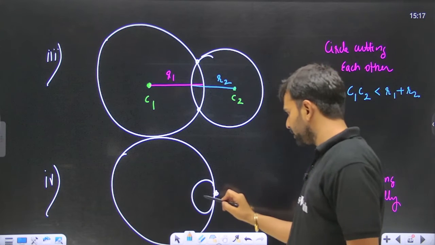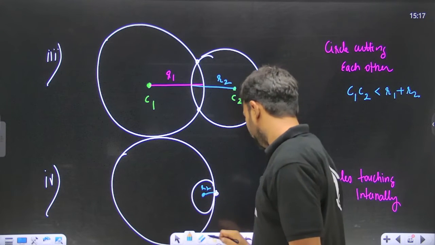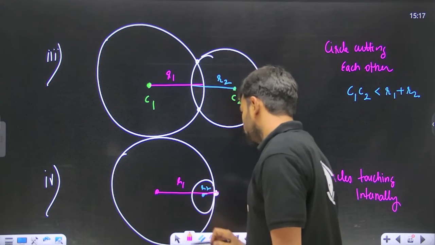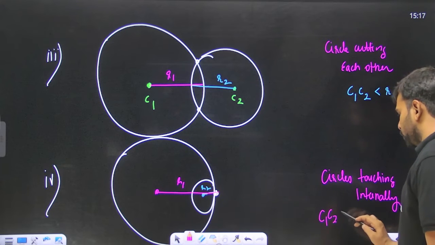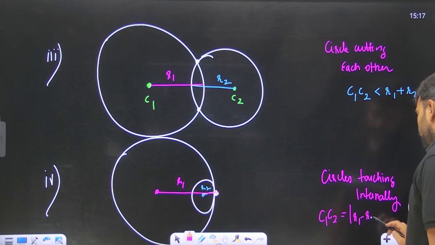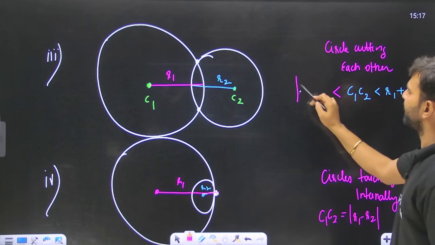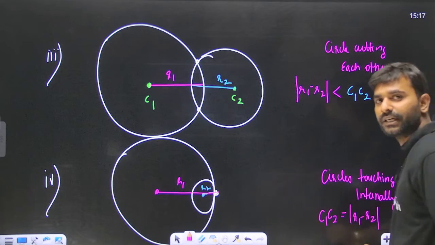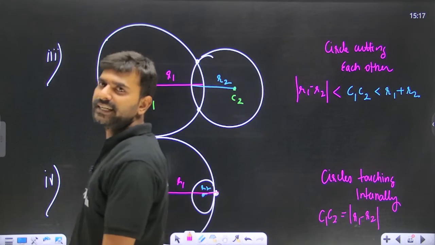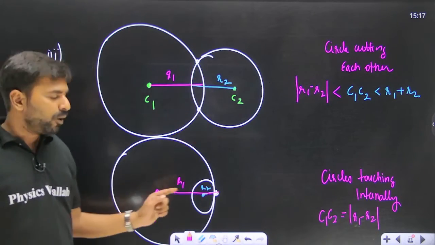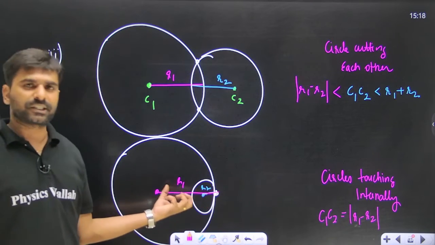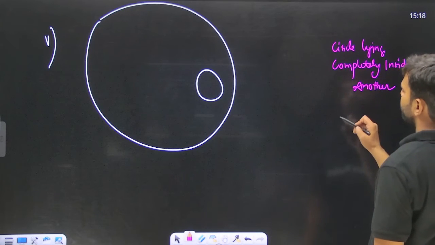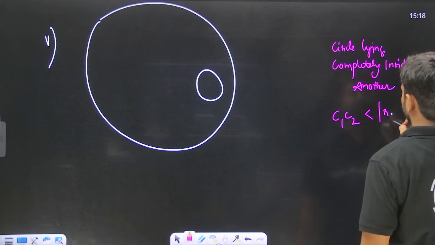Okay, over here if you see, this is your R2 and this is going to be your R1. So don't you think that C1C2 is equal to R1 minus R2? So over here C1C2 has to be greater than R1 minus R2 only. Okay, so whenever C1C2 is greater than R1 minus R2 and less than R1 plus R2, the two circles will be cutting each other. Whereas if the two circles are touching each other internally, then C1C2 has to be equal to modulus of R1 minus R2. And over here you can see that C1C2 has to be less than R1 minus R2.